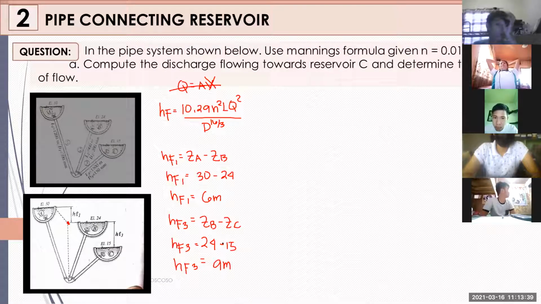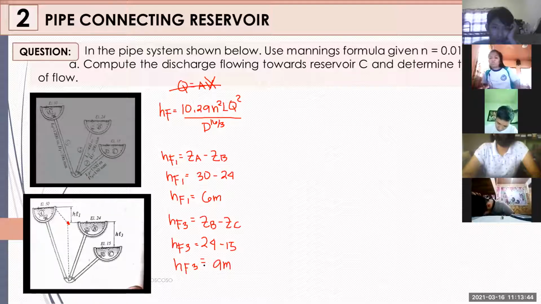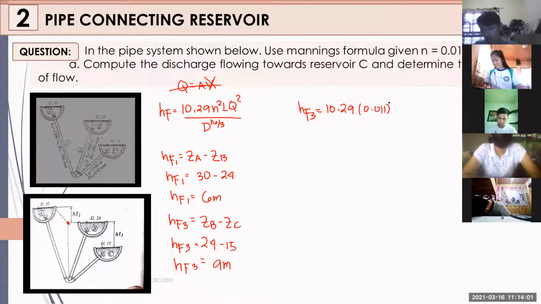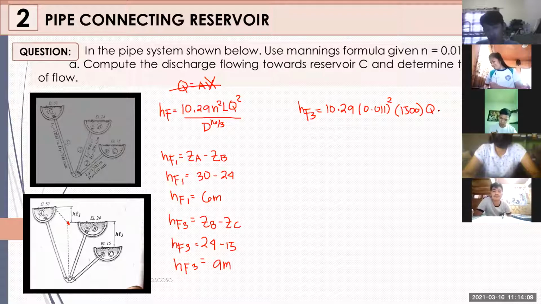So in this case, pwede na natin makuha yung discharge natin at C. Tama? Kasi meron na tayong head loss at 0.3. Okay? So you have here, HF3 is equals to, hindi ko na lang isulat ulit yung equation. Sige na lang, sulat na lang natin. Marami na pa naman tayong space. So that would be 10.29. Yung N natin, that would be 0.011 squared. Ilan yung magiging L natin? That would be 1,500. QC squared divided by your diameter, which is 0.15 based sa problem natin. That would be 16 over 3.